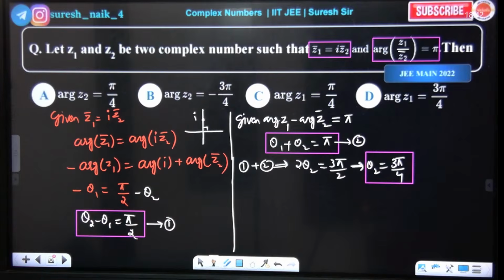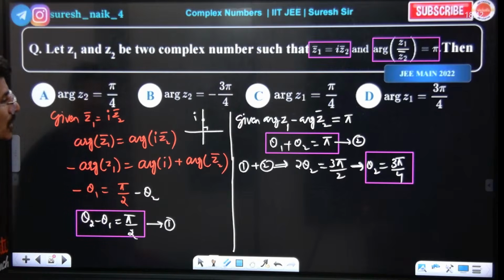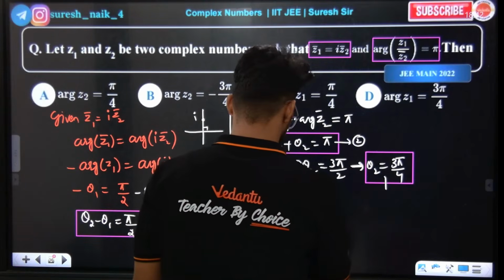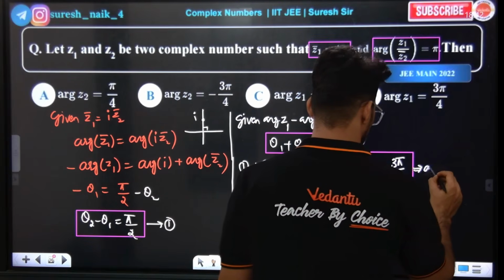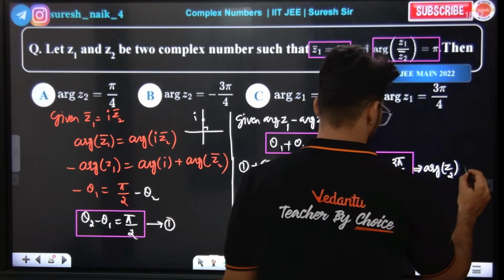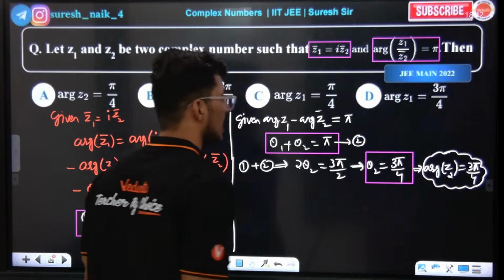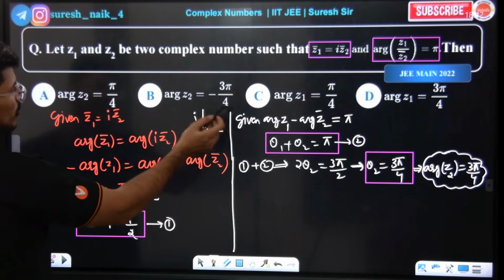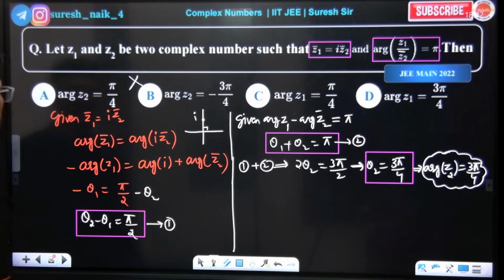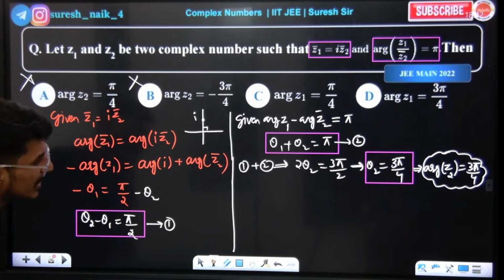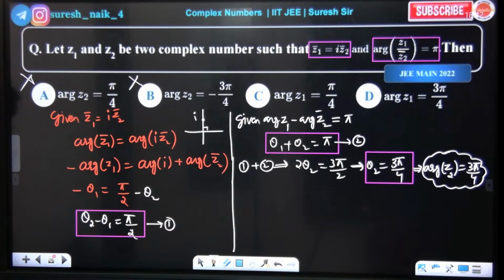Yes or no? Is it lagging? Theta 2 means argument of Z2 basically. So this is the argument of Z2, which is 3 pi by 4. So option B is deleted, option A is also deleted. Either C or D is the right answer.